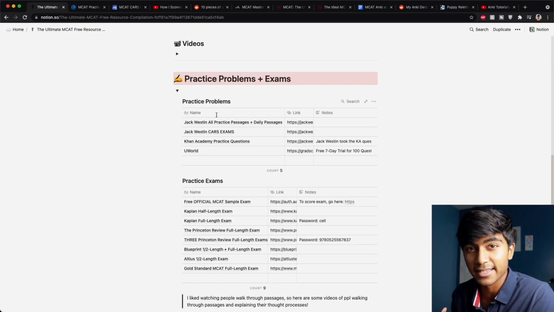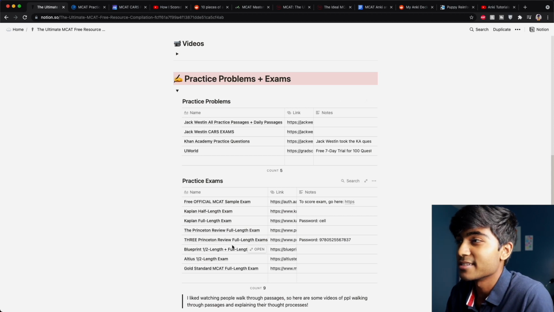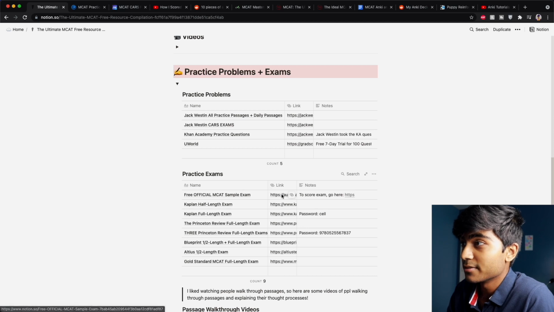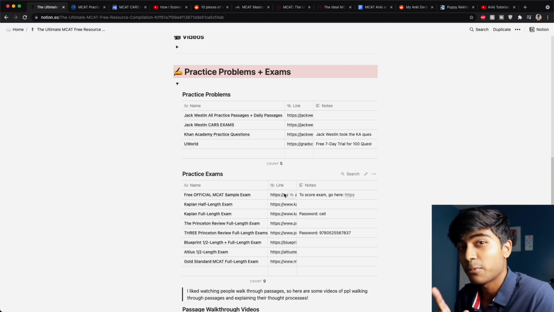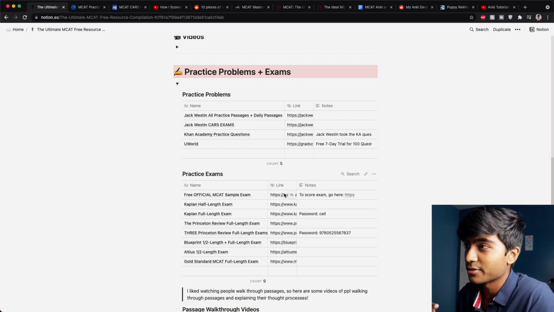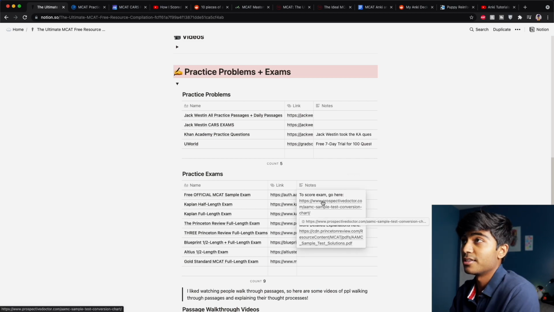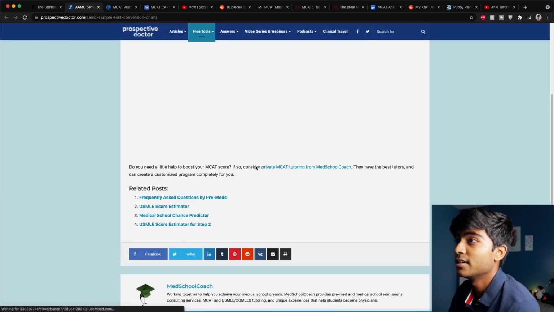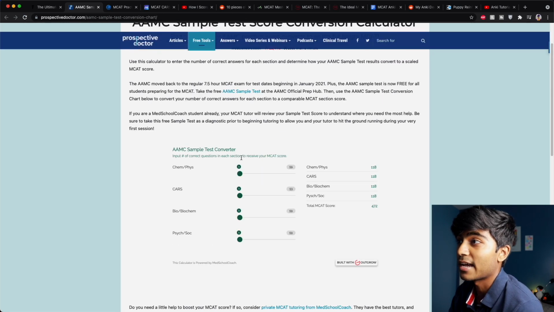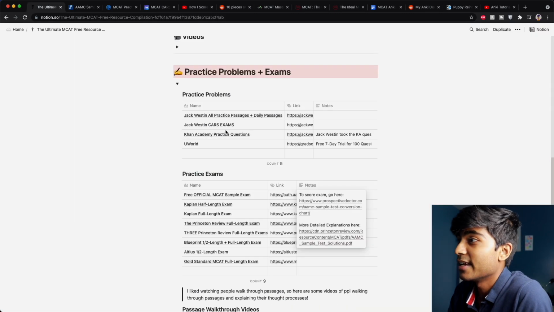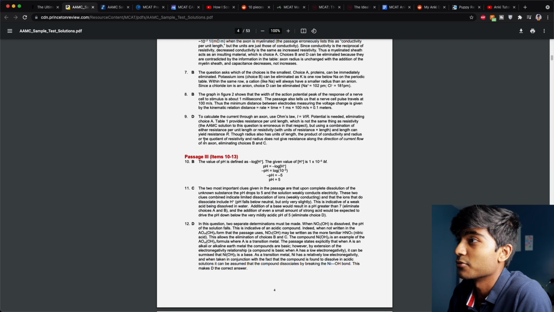They're not organized in tests. Here we have practice exams, all freely provided. The official AAMC gives you one practice exam with your login, the MCAT sample exam. To score that exam, you can go here and just plug in how many questions you got right, and it'll give you your actual MCAT score for that one. There's also a document here with more detailed explanations for those questions.